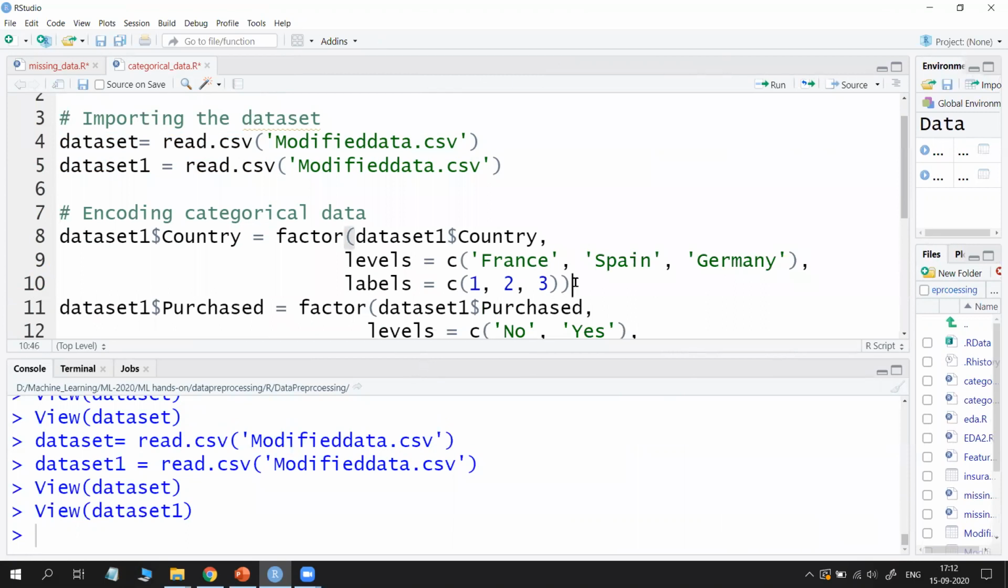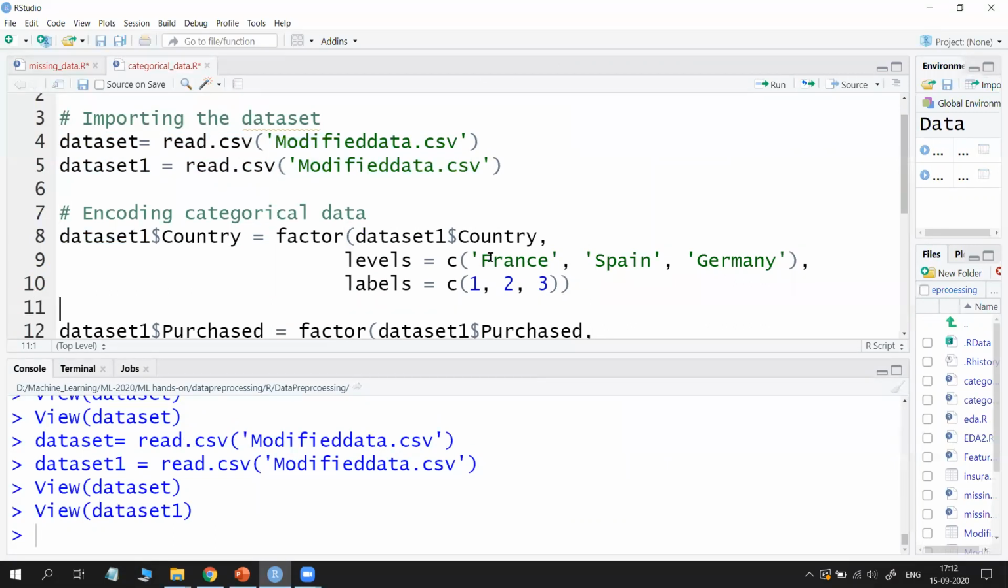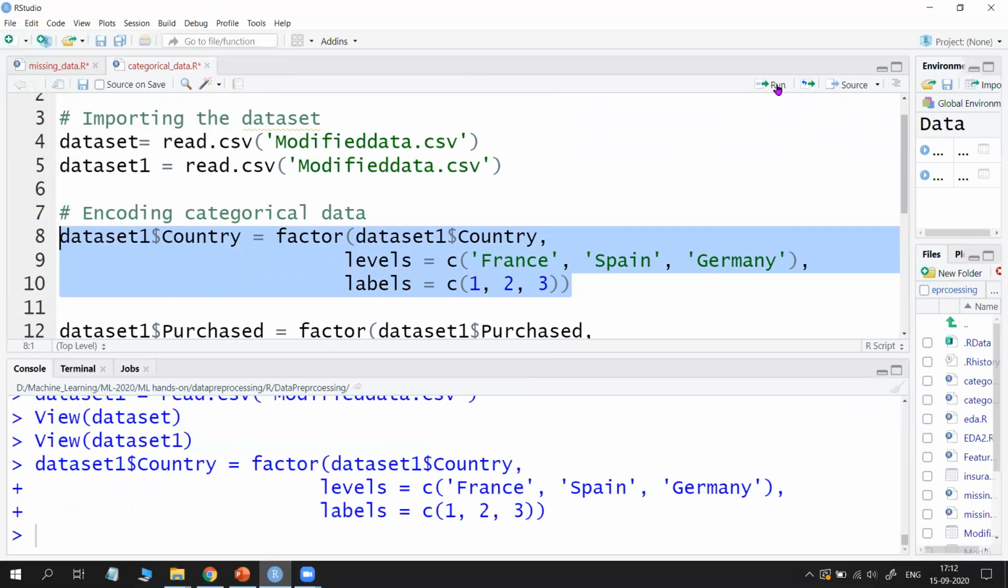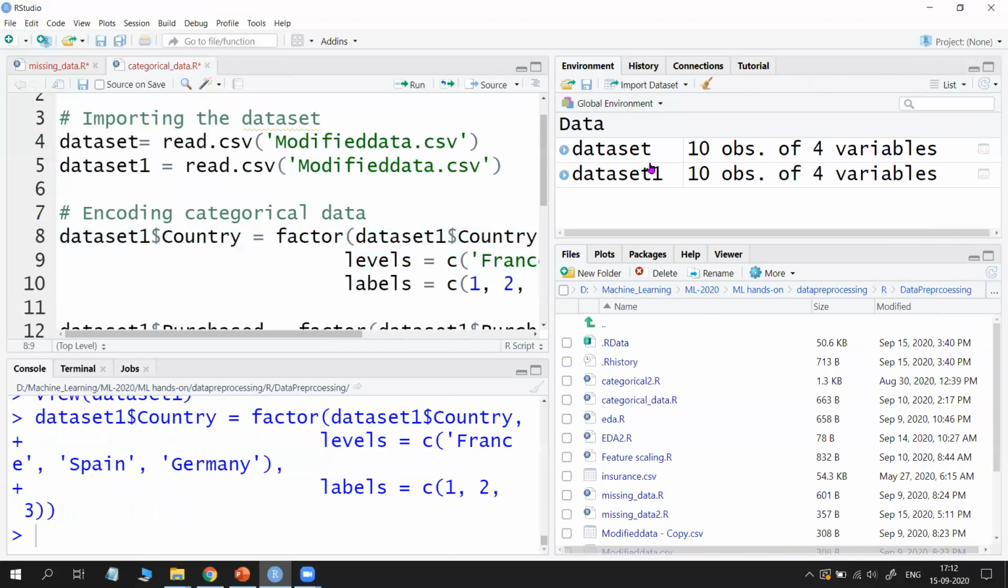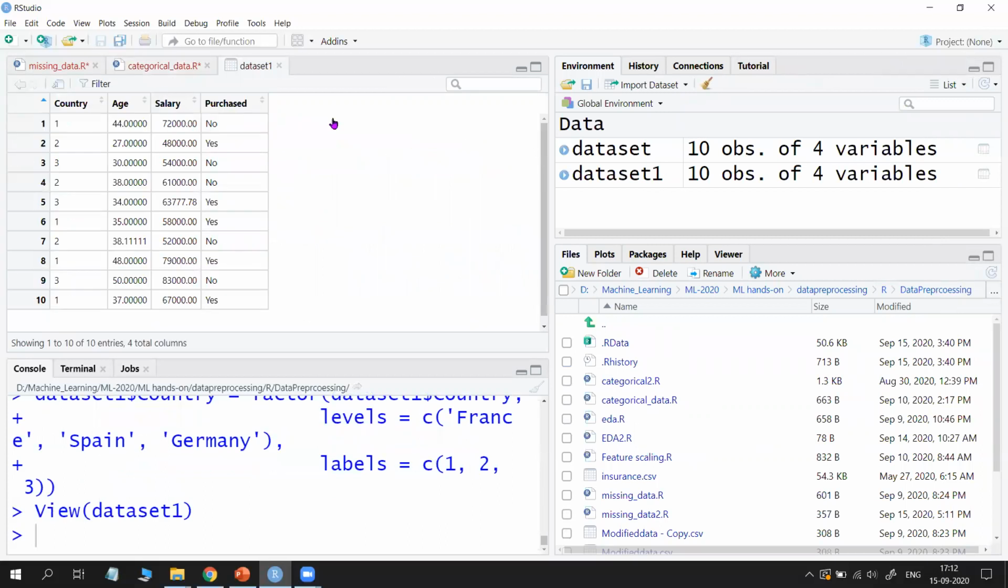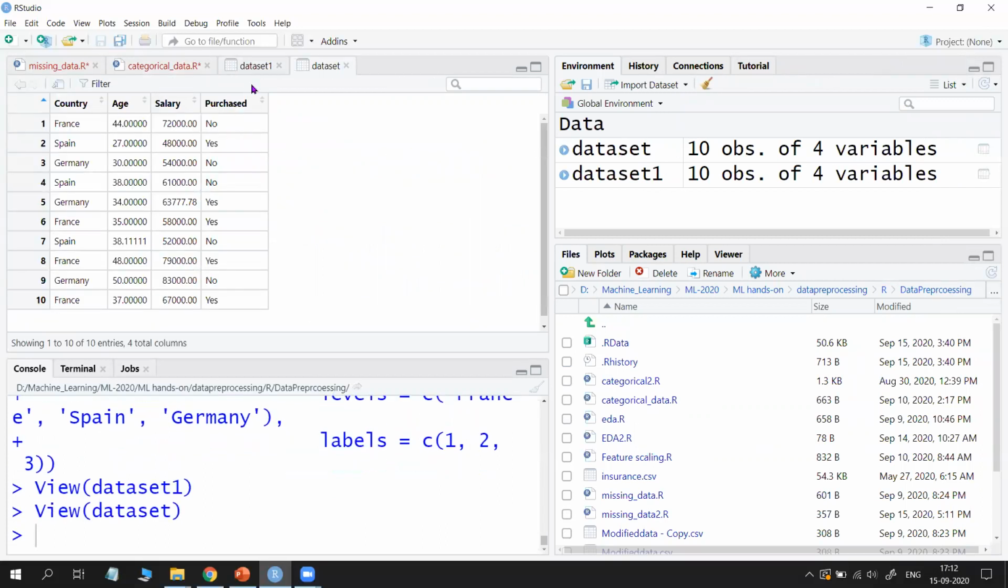See these 3 lines of code. Simply for country, there are 3 countries, and I want to assign France with 1, Spain with 2, and Germany with 3. So just run it and see where I applied dataset 1. Open dataset 1 and you will find the difference between dataset and dataset 1.